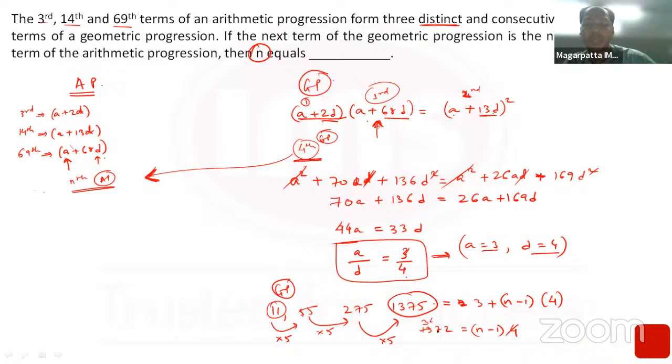In 17, it goes 4 times, remainder 1. And in 12, it goes 3 times. n minus 1 is 343. Therefore, n would come out to be 344, and that should be our answer.